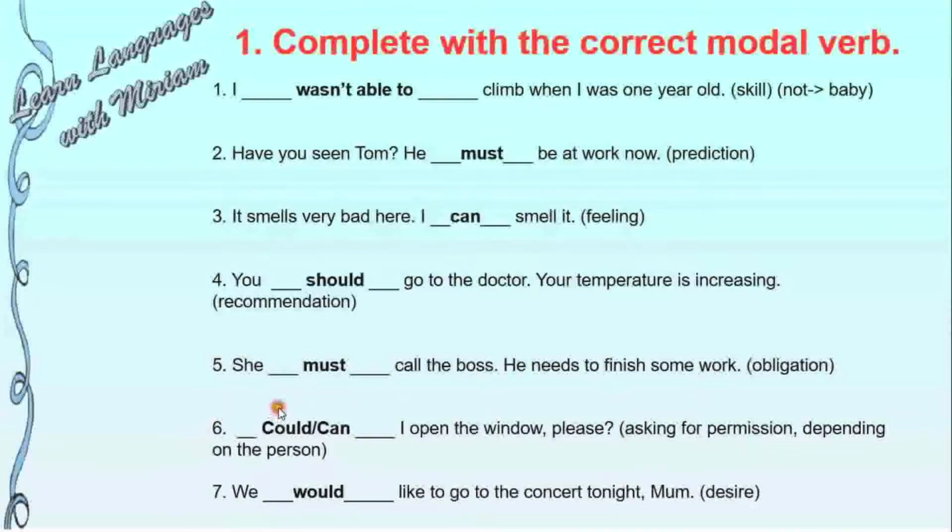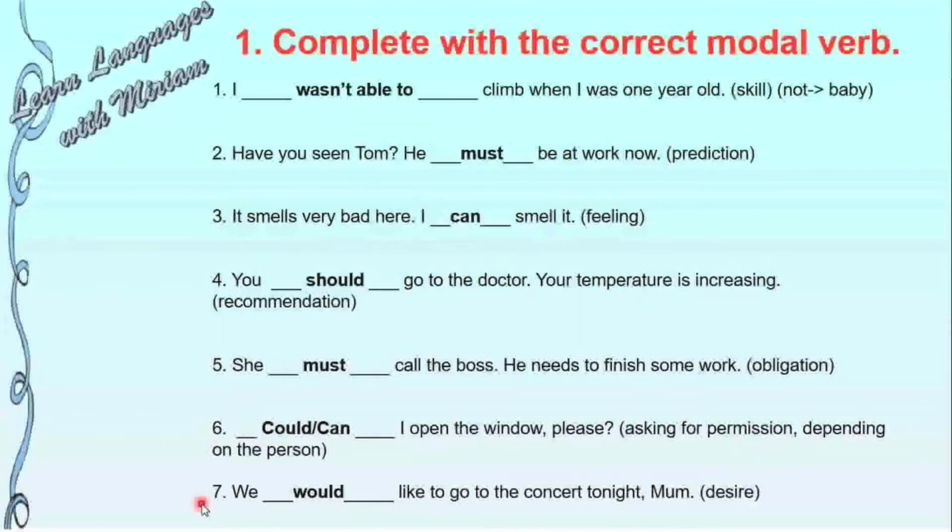6. Here we have two possibilities, could or can. So for example, we can say, could I open the window, please? Or can I open the window, please? Why could or can? Well, first, we have to use can because we are asking for a permission. And could or can will be depending on the person. If we know that person, or if that person is our friend or a member of our family, then we can use can. Could will be more for a professor or someone we really don't know.